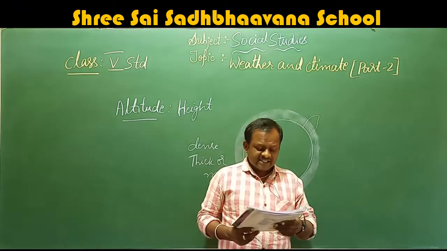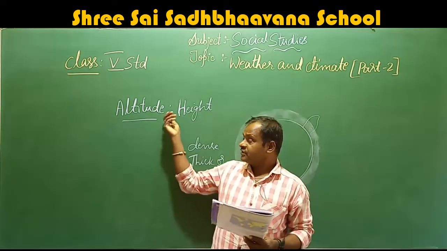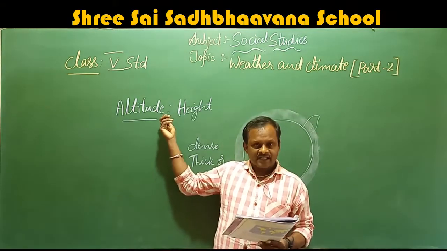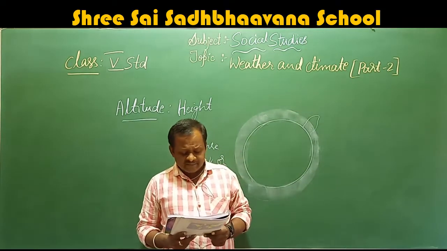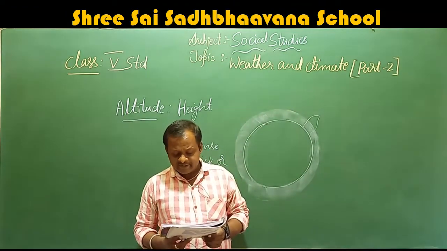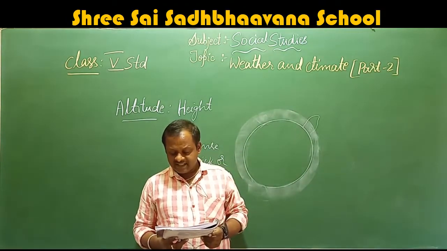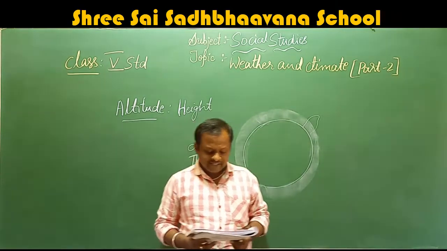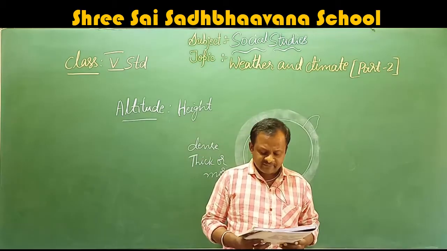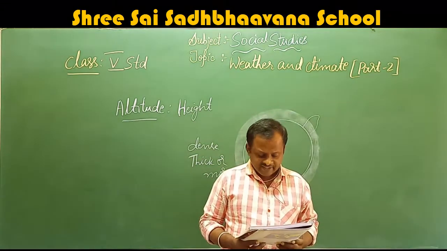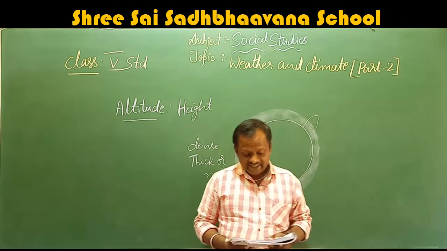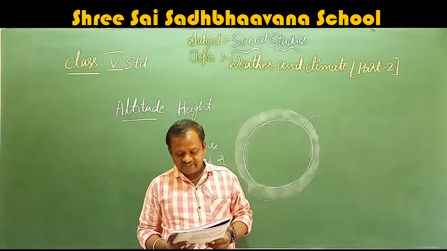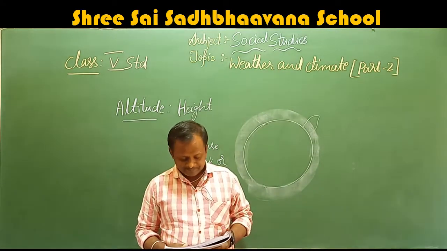Next, we come to the distance from the sea. So altitude also affects the climate. The distance from the sea determines the climate of a place. Places near the sea have moderate climate, but places far away from the sea are very cold in winter and very hot in summer. This is because land gets heated faster and loses heat faster than water.